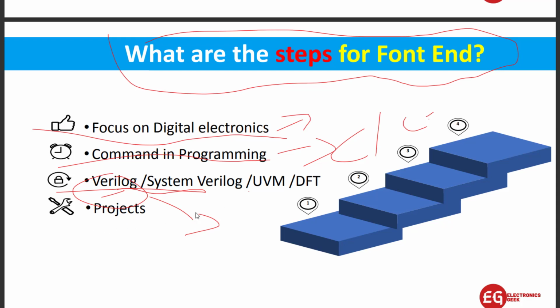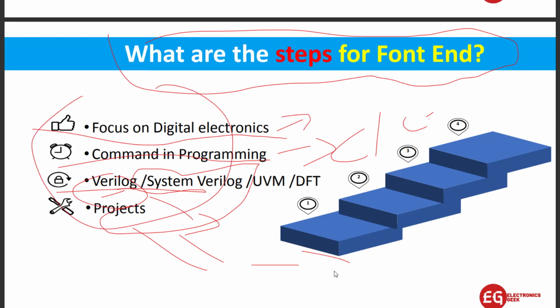After getting command in Verilog and SystemVerilog, then go for some projects. There are IEEE projects, so just search on the IEEE website. You will find many projects in the VLSI domain, for the front end and back end. So these are the things you have to consider to be a front end engineer. After going through all this, you have to search for a job. You can search for a job on LinkedIn, Naukri.com, and many other websites.